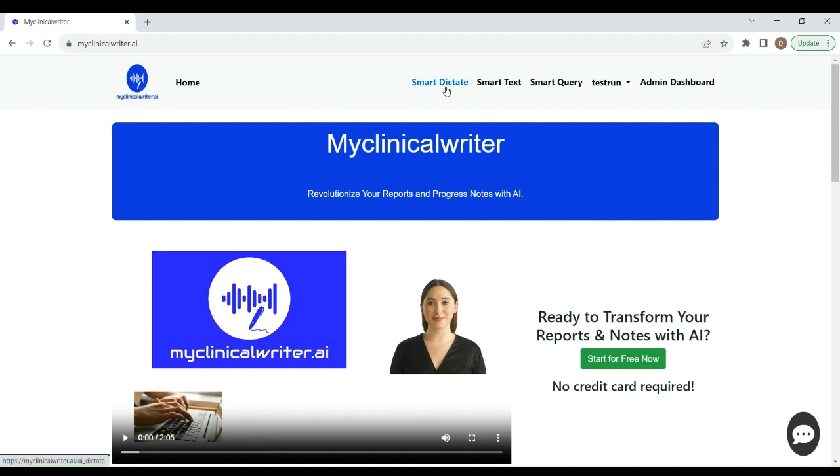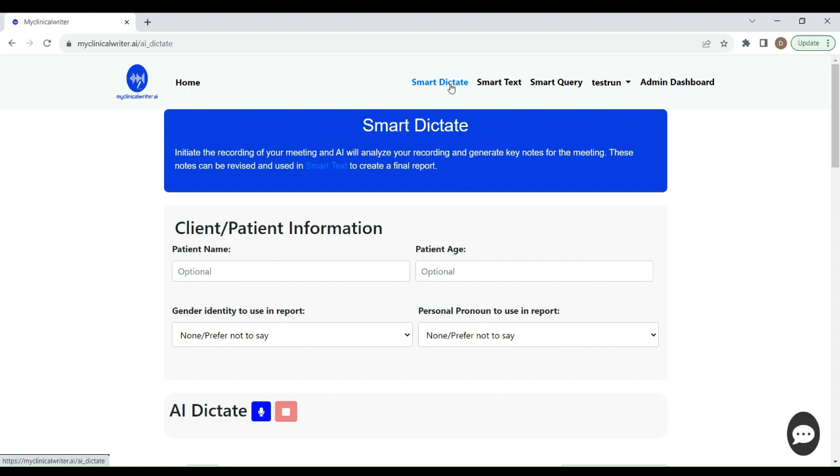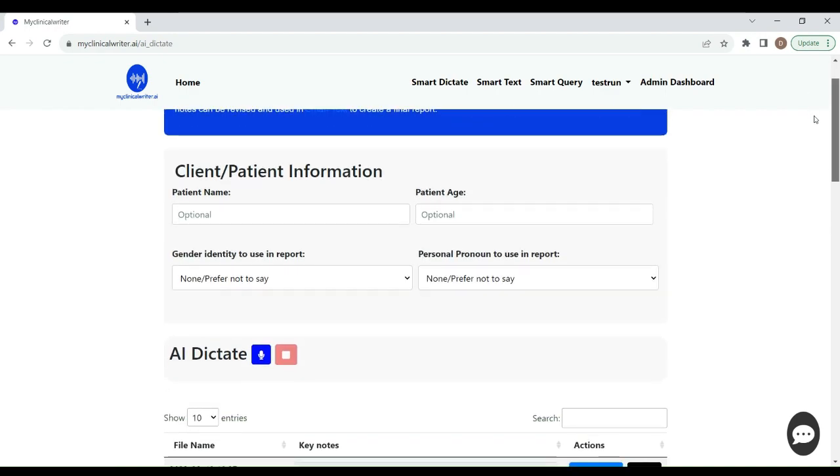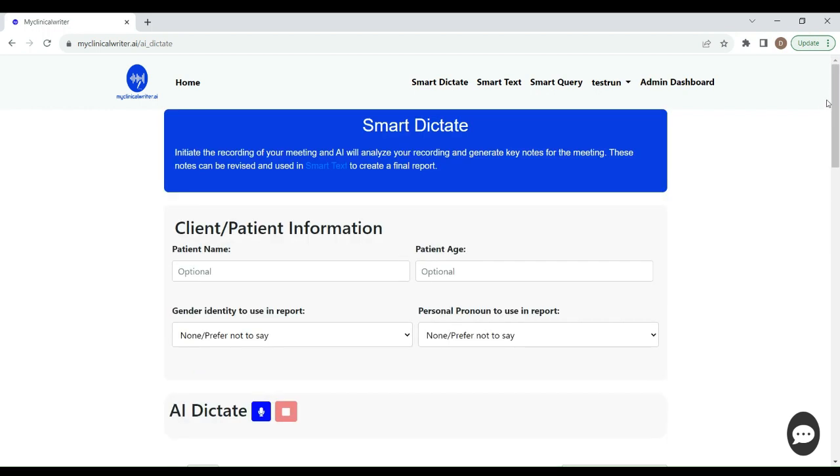I'm going to go up here to Smart Dictate, and then there's Smart Text, and there's Smart Query. Those are the three functions. Smart Dictate allows you to dictate notes to the app, or you can allow the app to listen to your session. It will extract the main key points. We call them key points, and it will create a draft of that session or that interview that you've had. You can then take that and plug it into the Smart Text. And after that, you will have your first draft output.